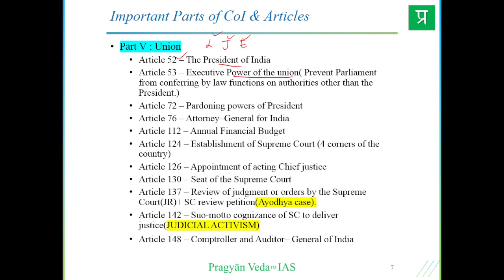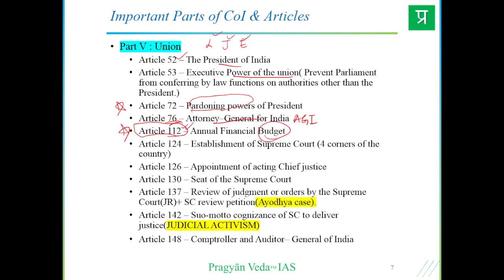Then Article 72 is pardoning power of the President. Important questions can come on this. Attorney General of India, the AGI, is covered under Article 76. Article 112, the annual budget which comes, is important even from an economic point of view.